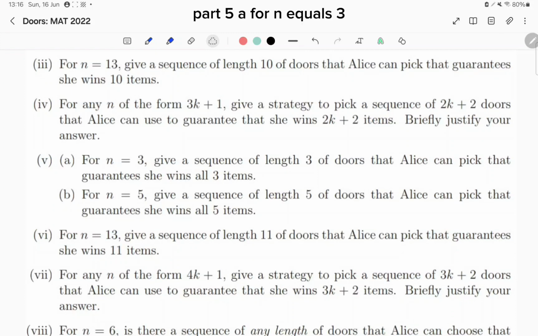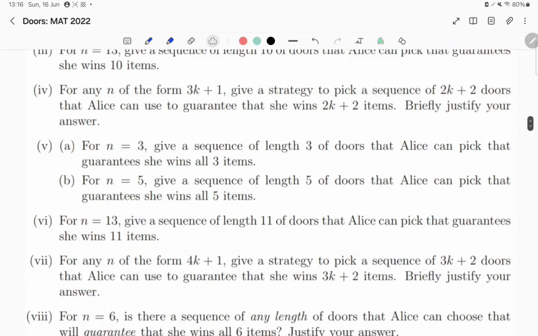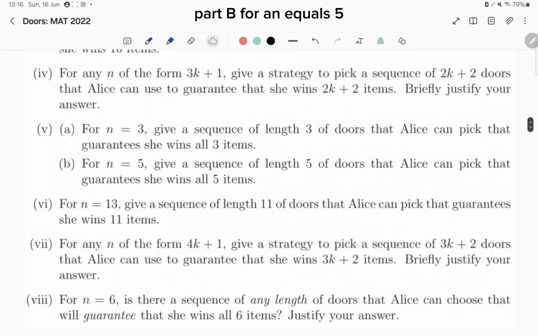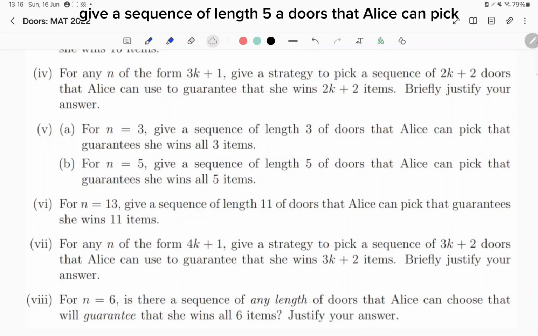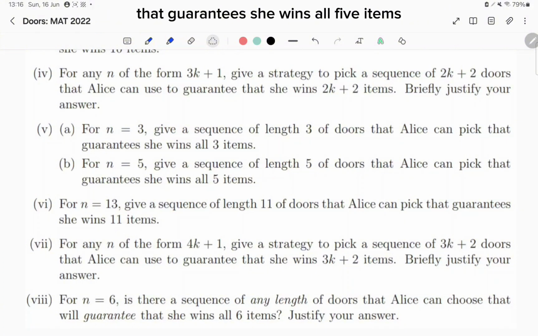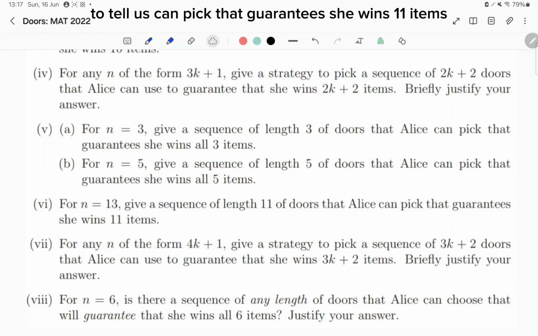Part 5a. For n equals 3, give a sequence of length 3 of doors that Alice can pick that guarantees she wins all 3 items. Part 5b. For n equals 5, give a sequence of length 5 of doors that Alice can pick that guarantees she wins all 5 items. Part 6. For n equals 13, give a sequence of length 11 of doors that Alice can pick that guarantees she wins 11 items.